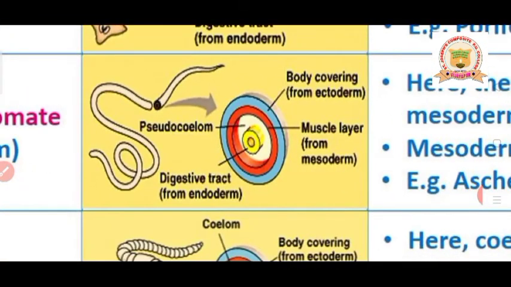You can observe the blue lining, as the body is covered by ectoderm. Pseudocoelom means a false cavity is present, the white structure.